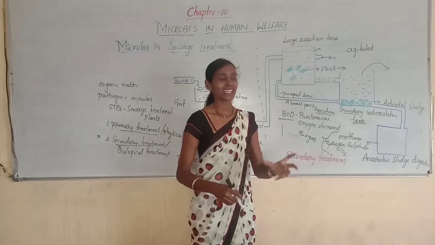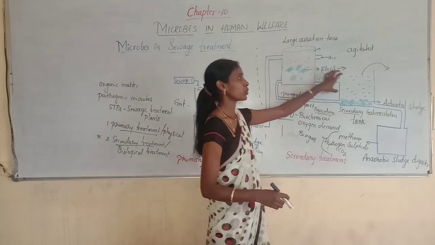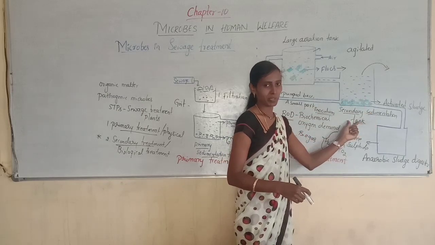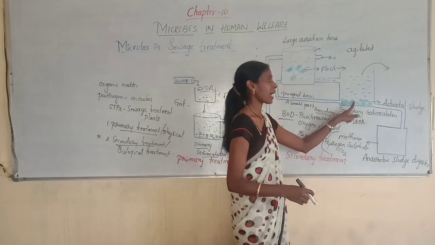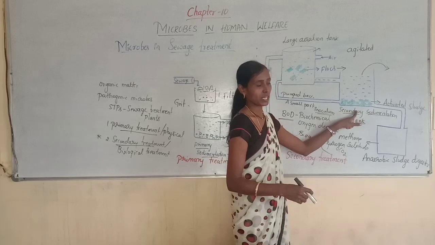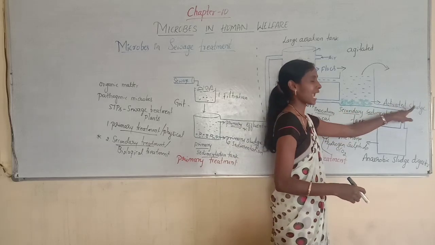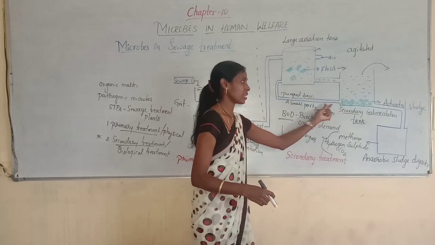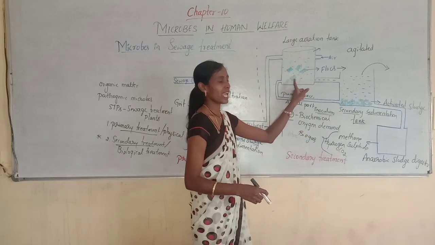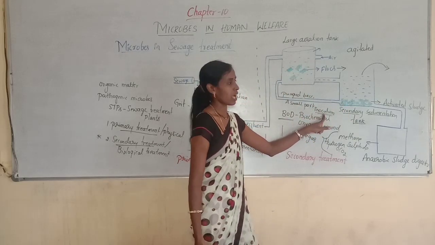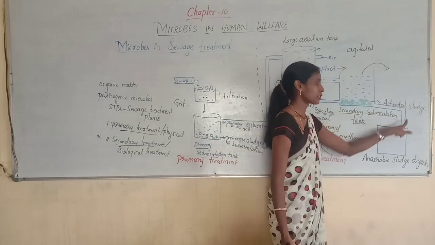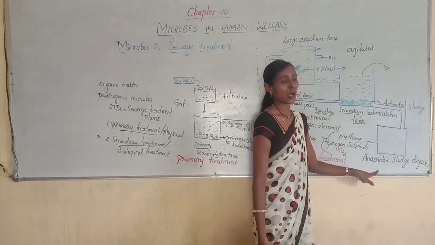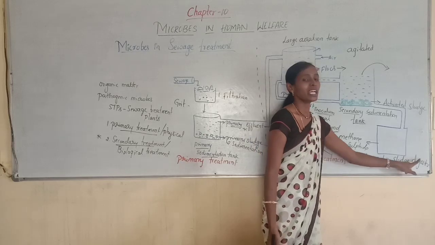Once the BOD decreases, the water is passed into another sedimentation tank where all the bacterial flocs are allowed to form sediment, and this sediment is called activated sludge. A small amount of activated sludge is pumped back to the aeration tank as inoculum, and a major part of the activated sludge is passed into another tank called the anaerobic sludge digester.